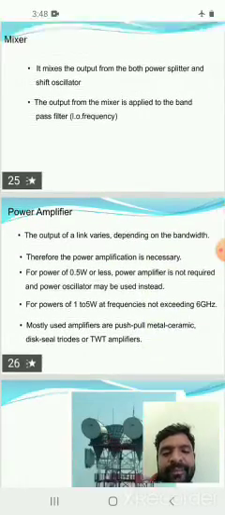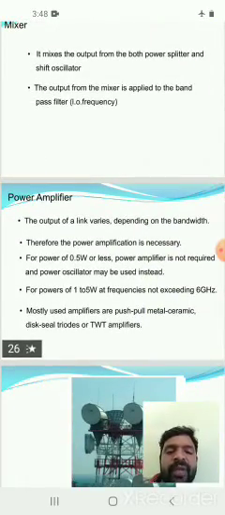Power amplifier. Here the output power of a link varies depending on the bandwidth. Therefore, power amplification is necessary. For power of 0.5 watts or less, a power amplifier is not required and power oscillators may be used instead.